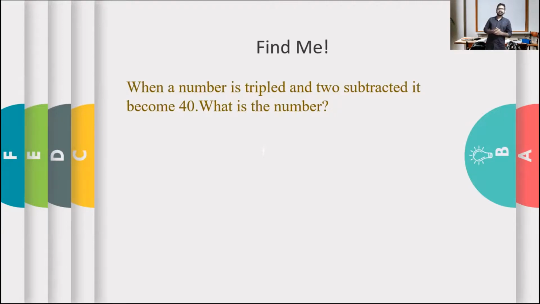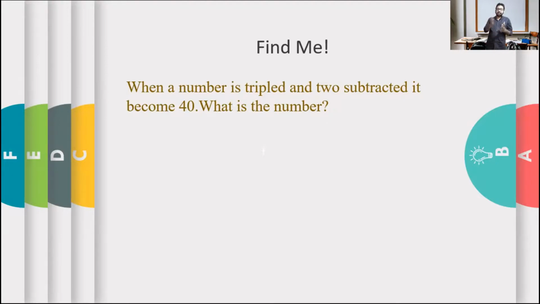Now, does anybody get a hint? Can anybody guess what the topic different changes means? Yes, very good. Give them a clap. See, in this question, it's a combination of addition and subtraction and multiplication and division.